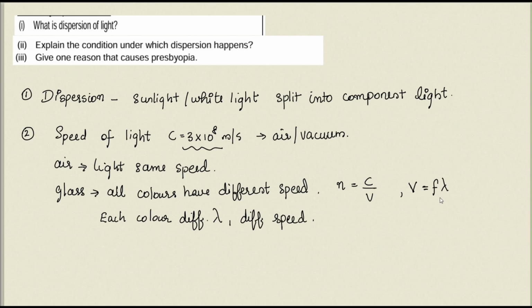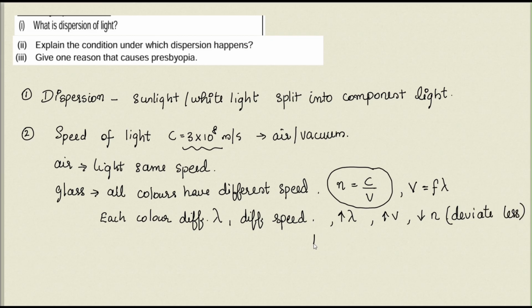Yes. So, those colors with higher wavelength will have higher velocity. If they have higher velocity, from this relation we can say they will experience less resistive force in a medium. Isn't it? Less refractive index, less resistive force. Those colors will deviate less in a medium.